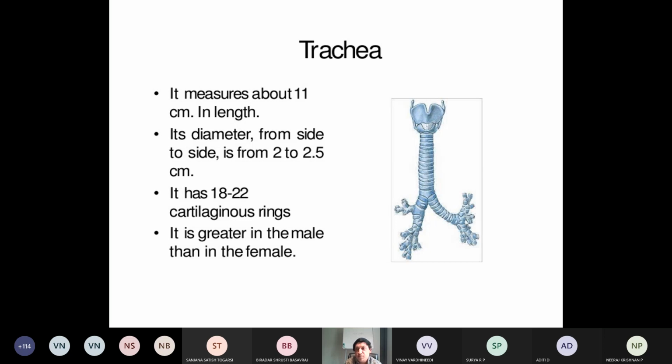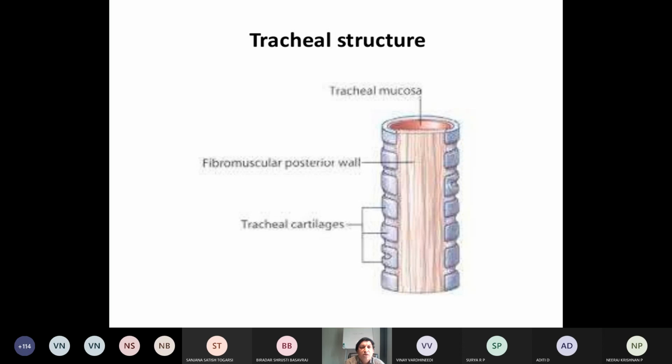Okay. In the next diagram, you can assess the exact windpipe. See, this is the fibromuscular posterior wall. The purple color is nothing but the C-shaped fibrocartilaginous ring. Then the red color one is the mucosa, the tracheal mucosa. It is nothing but the windpipe.